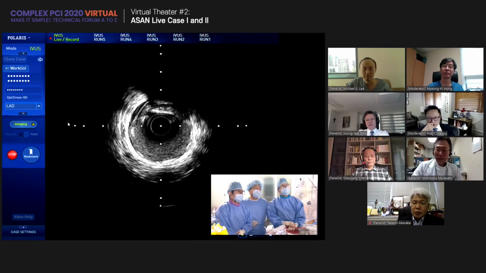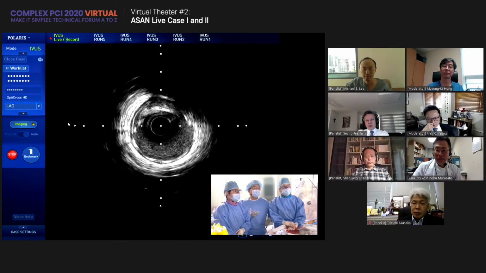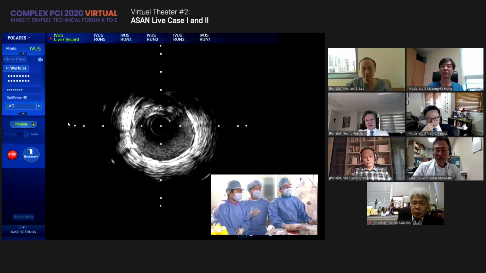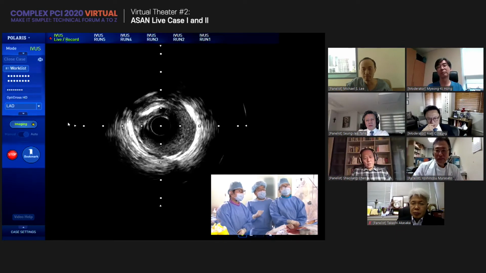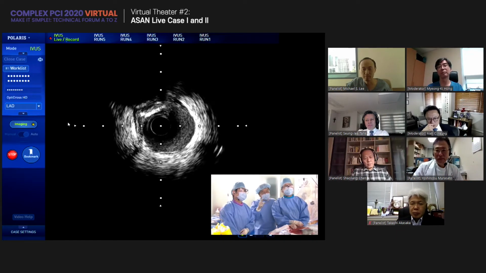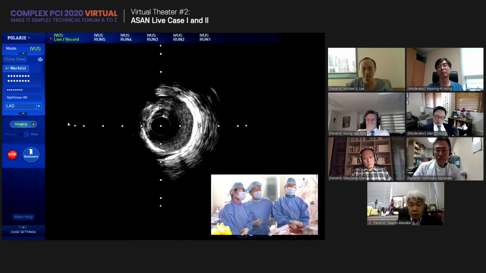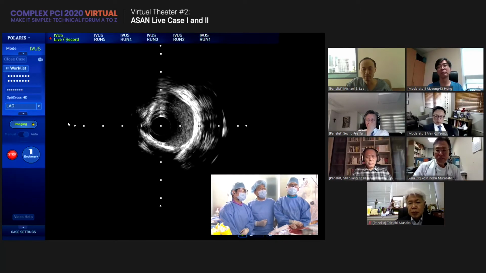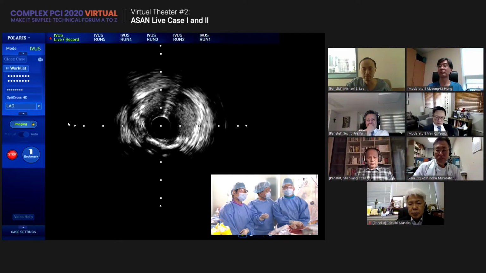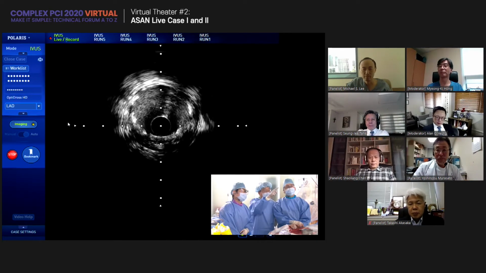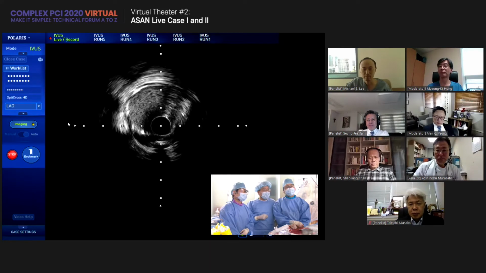Big vessel, 3.0. And stent placement is perfect. Stent diameter is almost 3. The stent area is almost 7. The eccentric area still has some difficulty to push in the IVUS. We have to consider small dilation there.